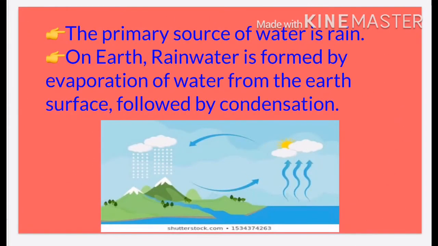The primary source of water is rain. On earth, rainwater is formed by evaporation of water from the earth's surface, followed by condensation. This cycle is known as water cycle. So we get rainwater through water cycle.